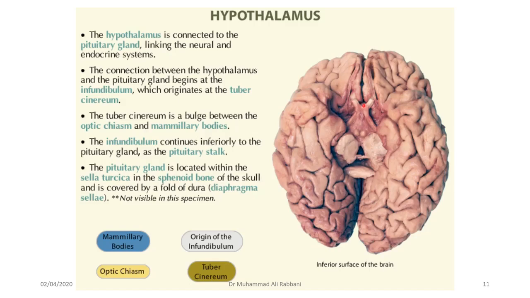They're meeting in the midline to form the optic chiasm. This is the tuber cinereum, the raised portion that will give rise to the infundibular stalk, and then these are the two mammillary bodies. So this is the structure that is forming the undersurface of the hypothalamus.